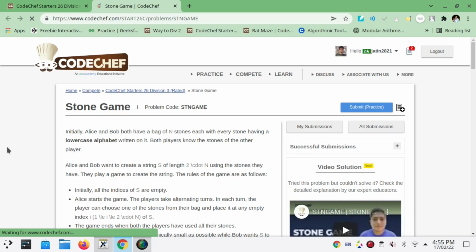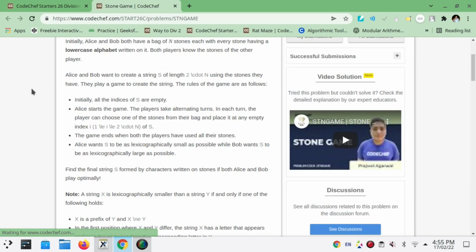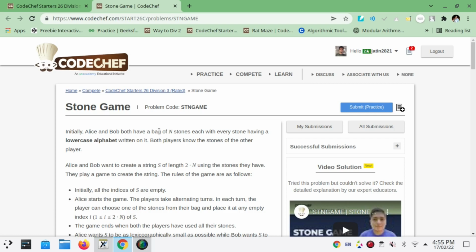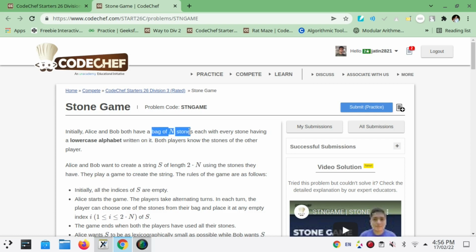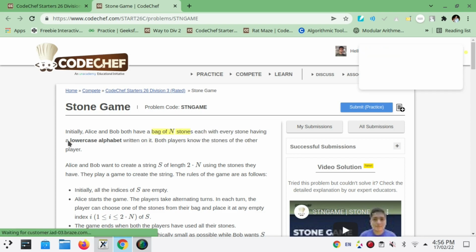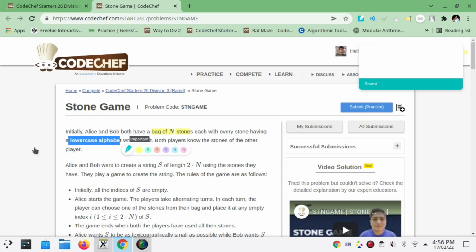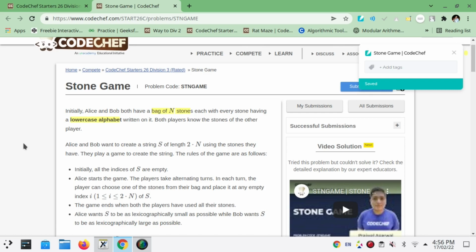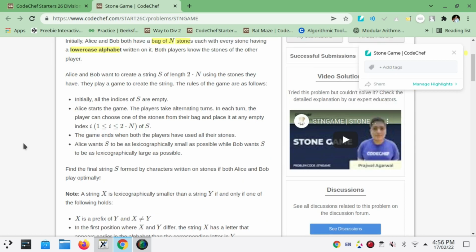Stone game. Initially Alice and Bob each have a bag of n stones, each having a lowercase alphabet written on it. Both players know the stones of the other player. Initially all the indices are empty.